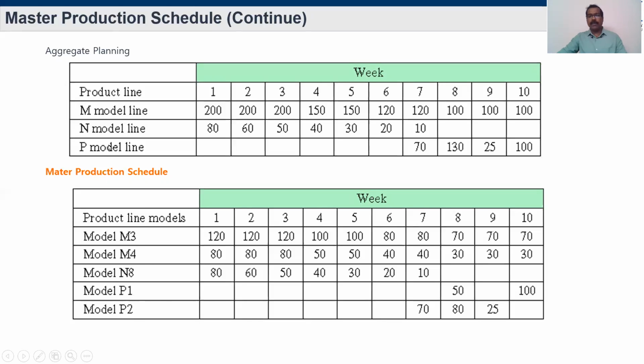Here they mention that the P model is 70, but in P1 it's not necessary. In terms of the 8th week, 130 products need to be fabricated based on aggregate planning in the P model. But in the master schedule, there are two models, P1 and P2, with 50 from P1 and 80 in P2. This is the difference in the master production schedule.